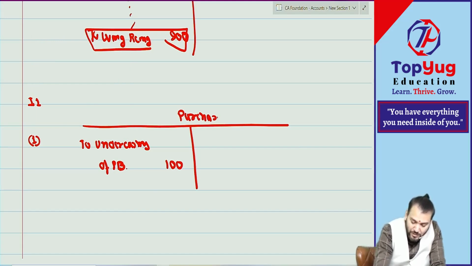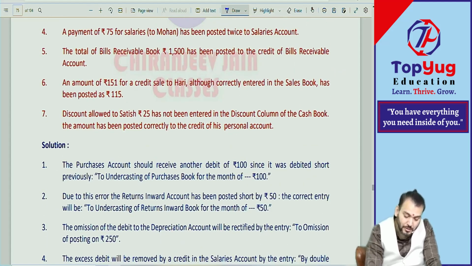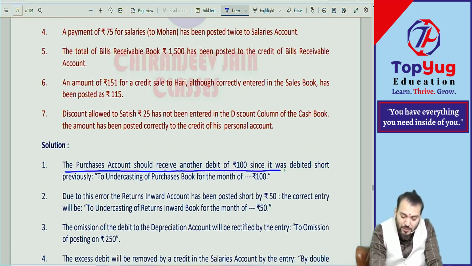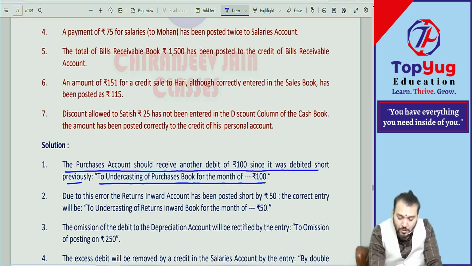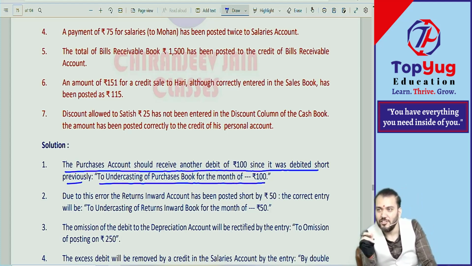But in the exam you will not write in this way. I have given it this way to explain. Listen to how to write in the exam. The purchase account should receive another debit of rupees 100 since it was debited short previously. To undercasting of purchase book, 100 rupees. You should write: rectify by recording a rectification statement on the debit side of the purchase account. Then write that statement, to undercasting of purchase book by rupees 100. Understood? Correct. Next example.